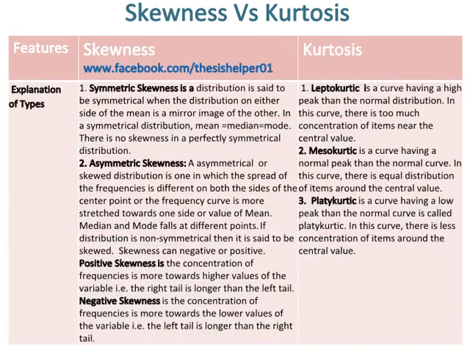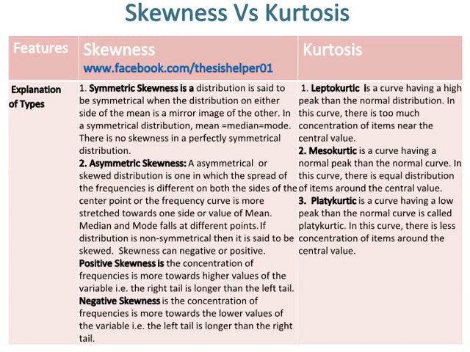Explanation of types. Symmetric skewness: a distribution is said to be symmetrical when the distribution on either side of the mean is a mirror image of the other. In a symmetrical distribution, mean is equal to median is equal to mode. There is no skewness in a perfectly symmetrical distribution.